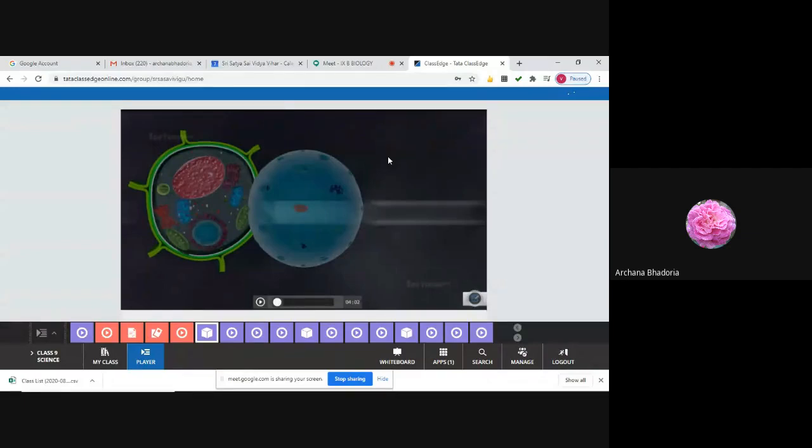The nuclear membrane has fine pores called nuclear pores, which help in transport of substances from inside to outside the cell and vice versa. Is it clear to everyone this much?